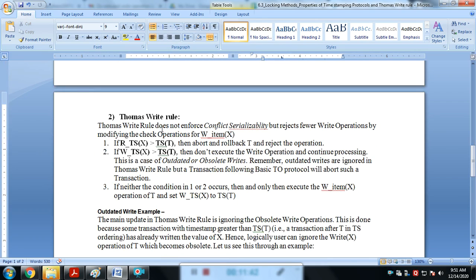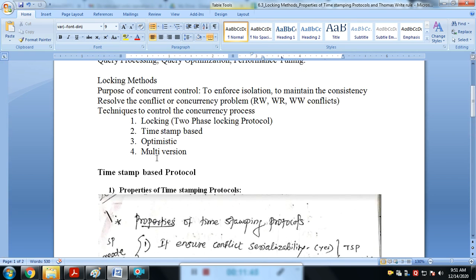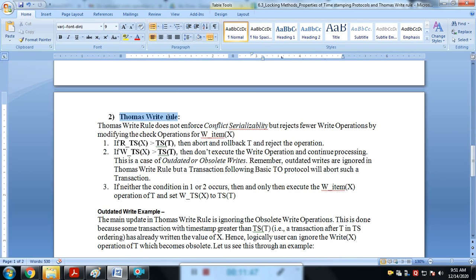That is simply the explanation about the properties of the timestamping protocol and the Thomas write rule.